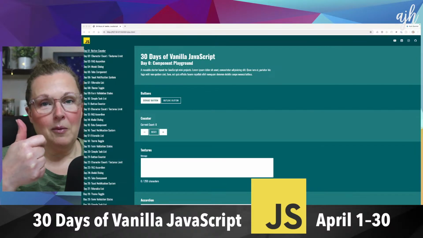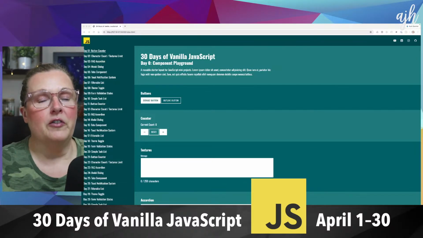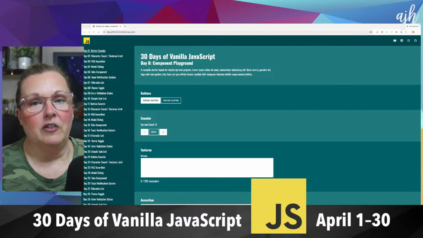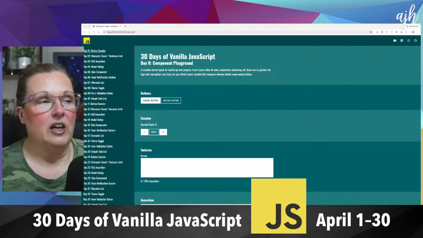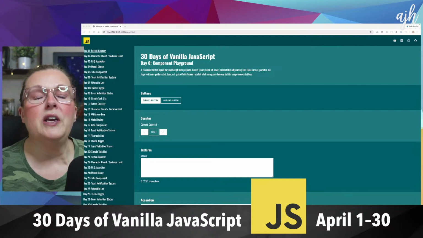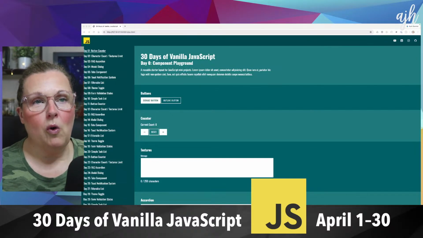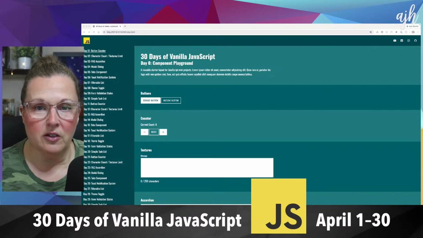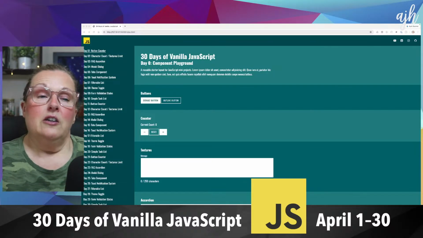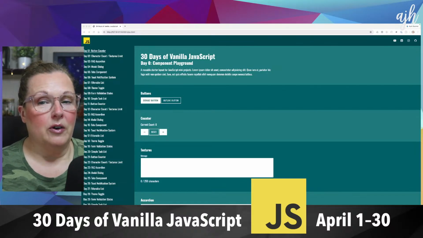to show what is the prompt, what is the code, and the UI that goes with it. It's going to be a very UI focused set of JavaScript tasks, or at least the first 10 tasks are so far. I did ask ChatGPT to tell me what the first 10 are so we could style and sort out the markup ahead of time, because I don't want those days to be filled with me doing a bunch of CSS. I want it to be really focused on the JavaScript. I don't know what the other 20 prompts are, and I'm not quite sure yet how we're going to deal with that.